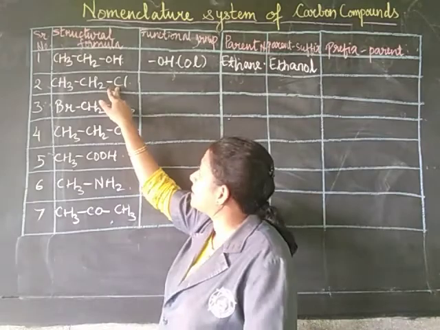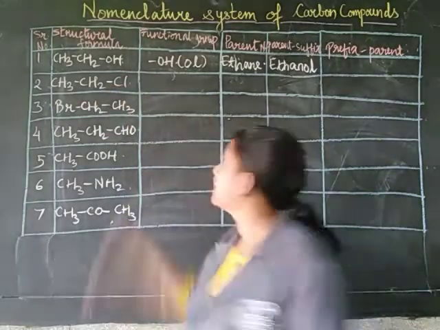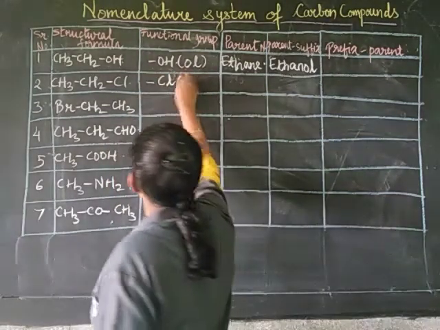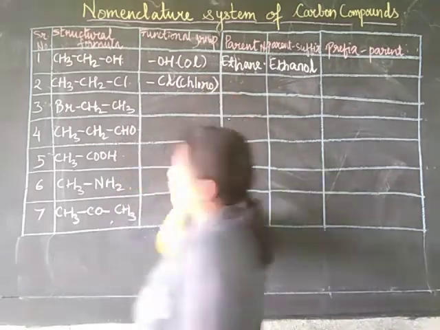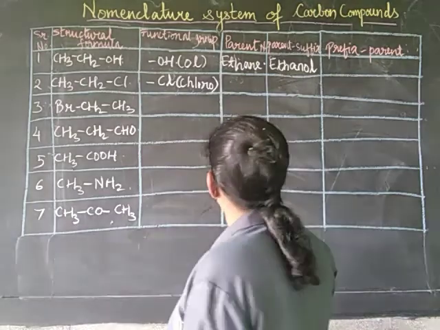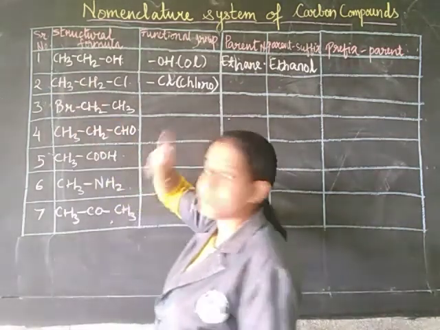Here you can see that there is a chlorine group. The condensed structural formula is Cl, and we call it chloro, and that will be the prefix. Let's count the number of carbons. So 1, 2 are the carbons.